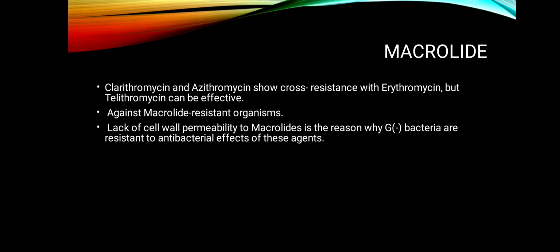Clarithromycin and azithromycin show cross-resistance with erythromycin, but telithromycin can be effective because it is a ketolide, while all the remaining ones are macrolides. It has activity against macrolide-resistant organisms. Lack of cell wall permeability to macrolides is a reason why gram-negative bacteria are resistant to the antibacterial effect of these agents.